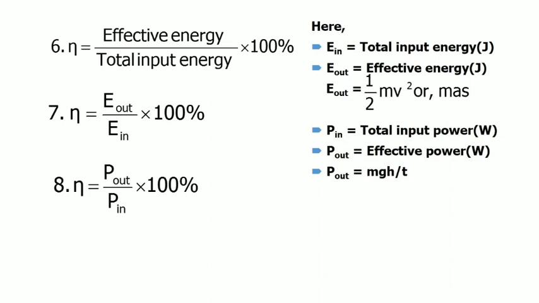And if in the stem the input power and the output power are given, then we will choose the formula eta equal to P out divided by P in into 100%, where P out is the effective power or output power. If the effective power or output power is not given, then we can calculate the output power by using the formula M G H by T. That's all the formulas on the topic of power and efficiency.